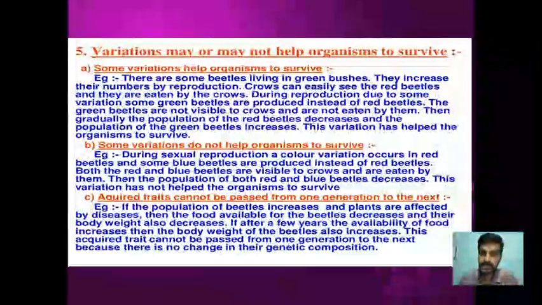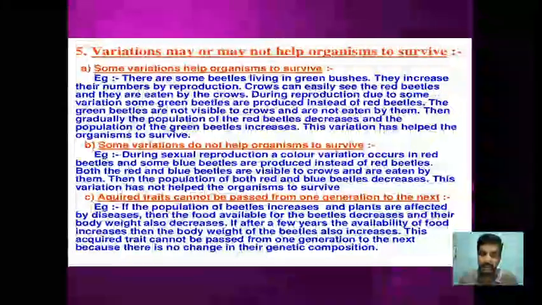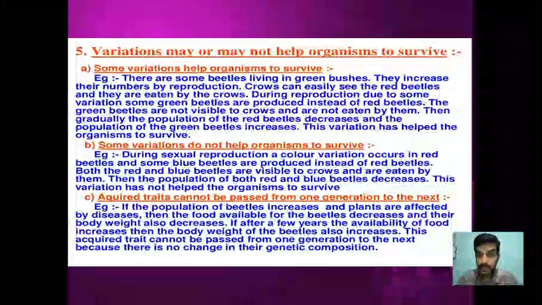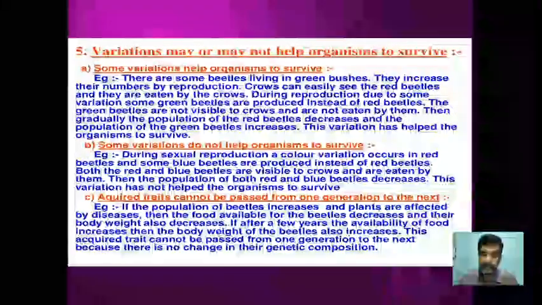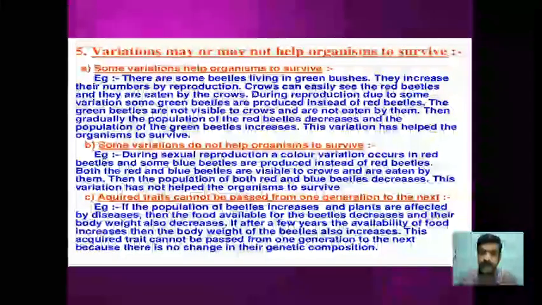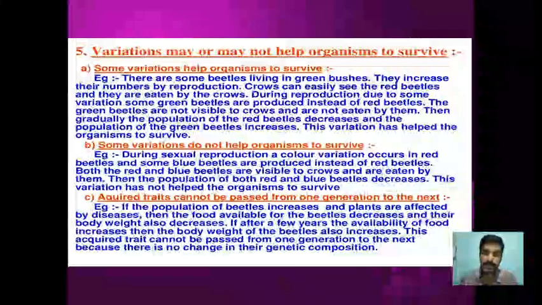There are some beetles living in a green bush. For example, let us take the example of beetles which are living in the green bush. They increase their number by reproduction, but let us assume that in your textbook the beetle color is given as red. So these red colored beetles can be easily identified by birds like crows, and they are going to be simply eaten, right? They simply become food for the birds, and their number will decrease.